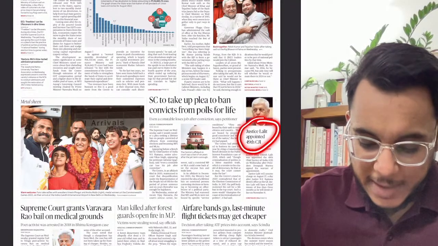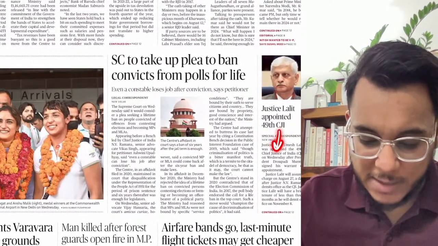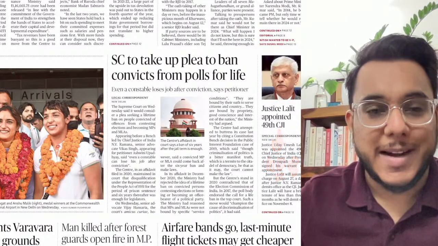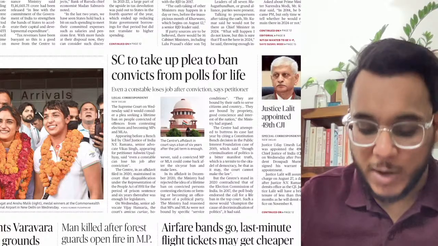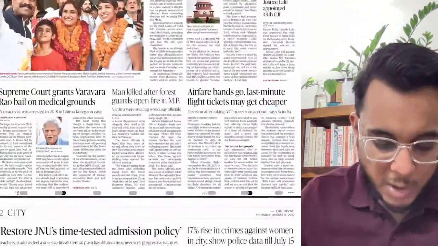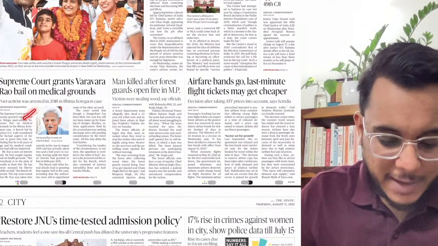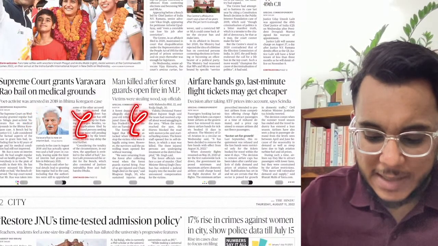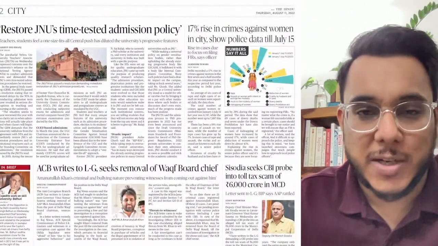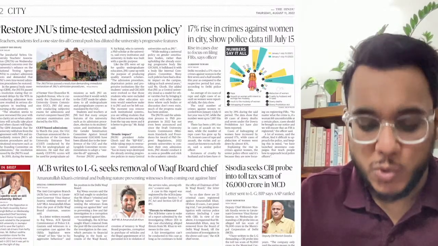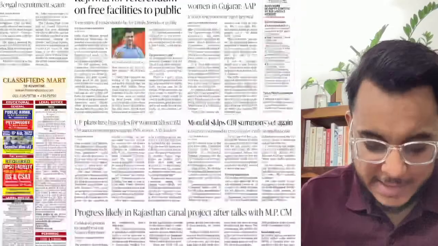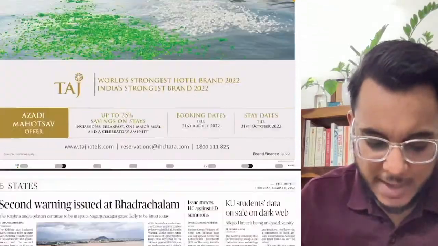Justice Lalit appointed as 49th Chief Justice of India. So guys, Justice UU Lalit's warrant letter for the appointment has been signed by the President, and Justice UU Lalit will become the next CJI. Then moving on, Supreme Court grants Varavara Rao bail on medical grounds. Now these articles are not important for our examination, no need to go into this. Then in the city section, the regional issues etc. have been mentioned. Then advertisements etc., these things are there, not important for your examination.